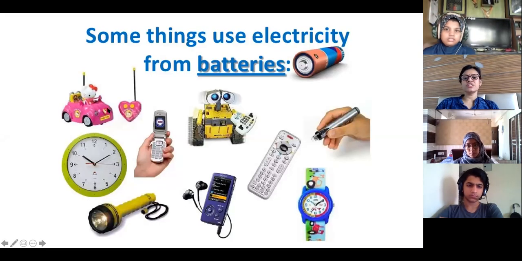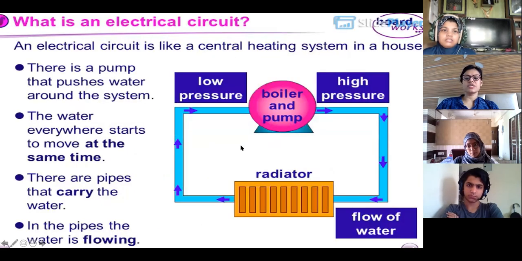You can see these are the devices, the toys. They also use cells: mobile, this toy, watch, remote also uses a cell, wall clock, torch. So these are the examples of this. Now see what happens. Actually, electrical circuit, we have already done electrical circuit, but that we did in practical.